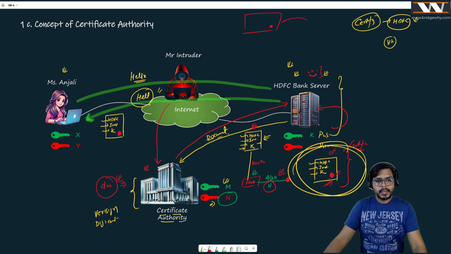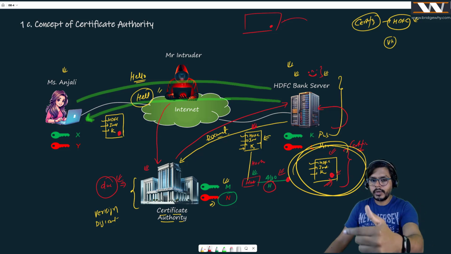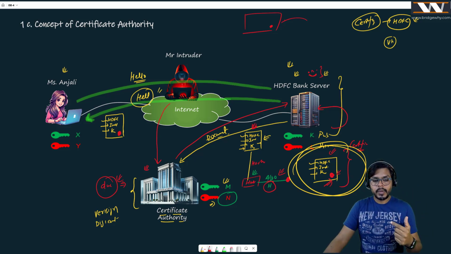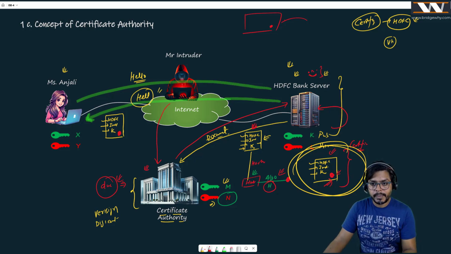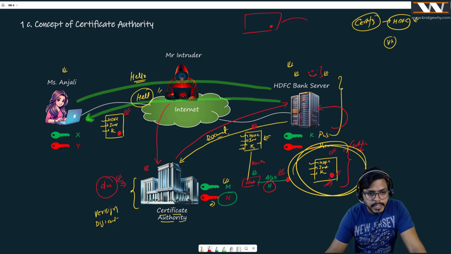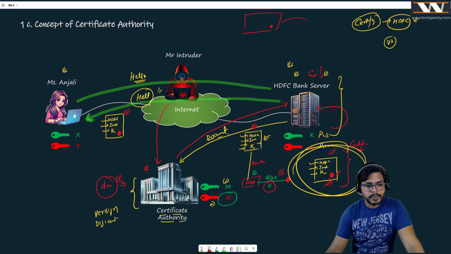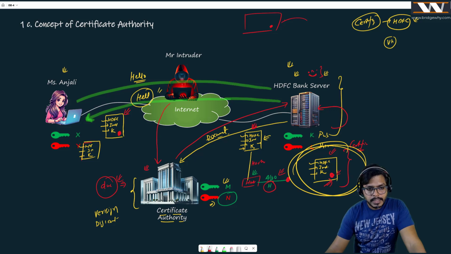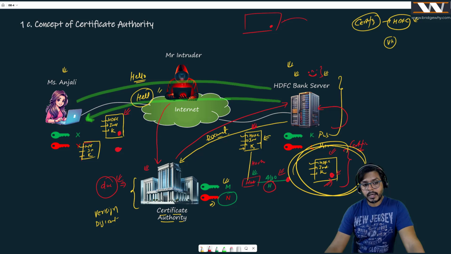Now, Anjali says hello. Anjali got the reply hello. And now Anjali has to check whether this hello is coming exactly from the HDFC Bank server or not. So for that, she is taking out this certificate. She is going to divide the certificate into two parts. One is the data, where we have HDFC Bank, India, and the public key. And the other is the signature. This is different, right? What is she going to do now?